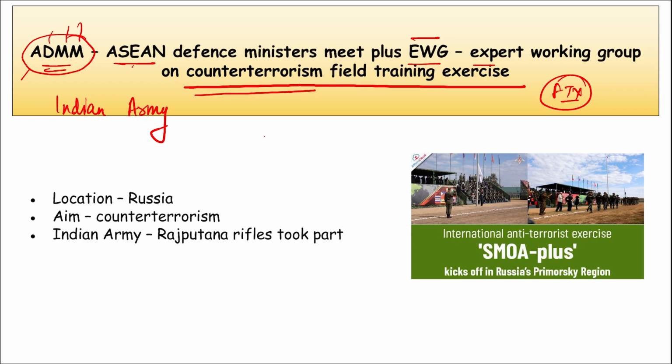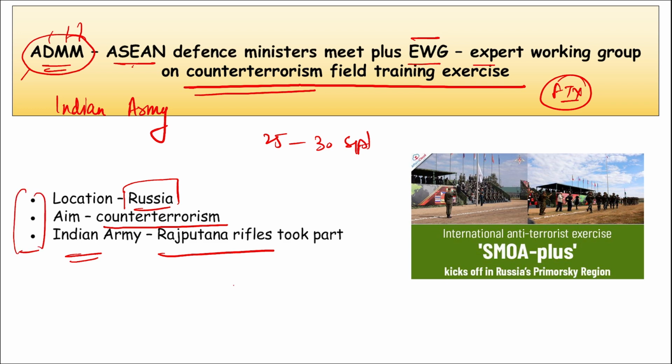So in this, Indian Army took part. This exercise was from 25th till 30th of September. The location was Russia, and the aim of this exercise was to promote regional cooperation in the field of counter-terrorism. And from the Indian Army side, remember, Rajputana Rifles took part in this counter-terrorism field training exercise 2023. These are very important points that you need to definitely remember.